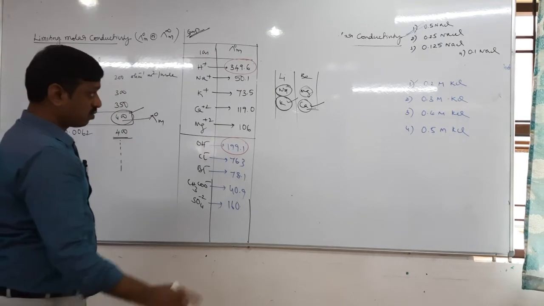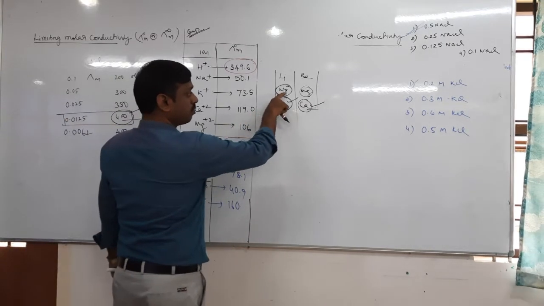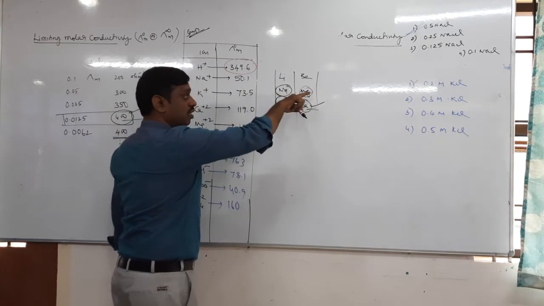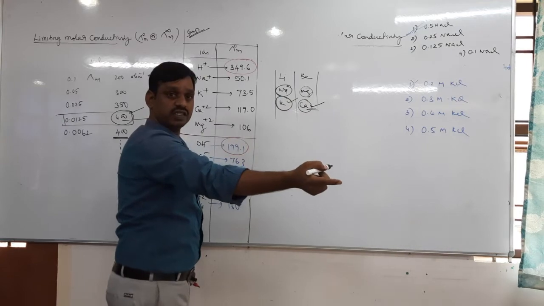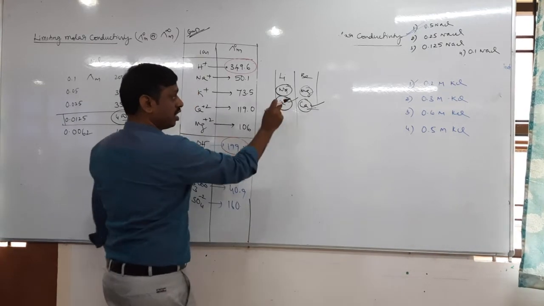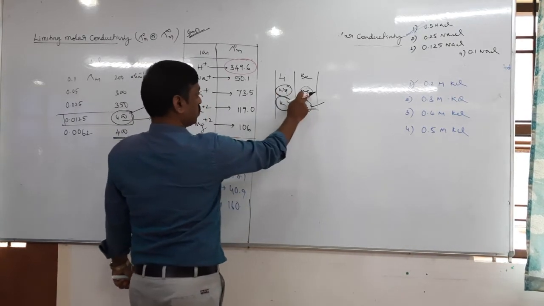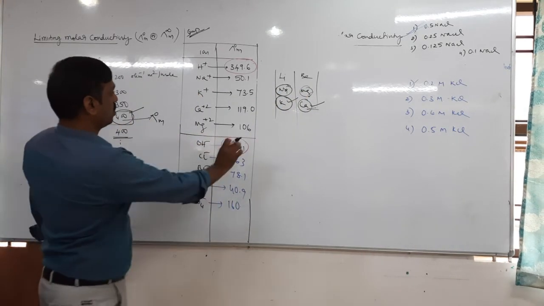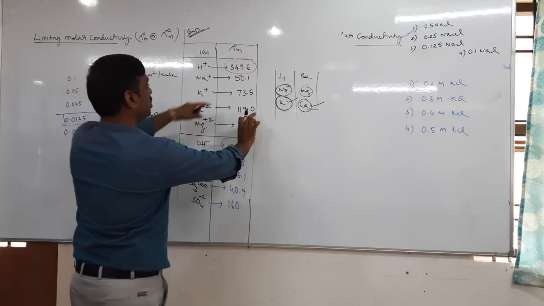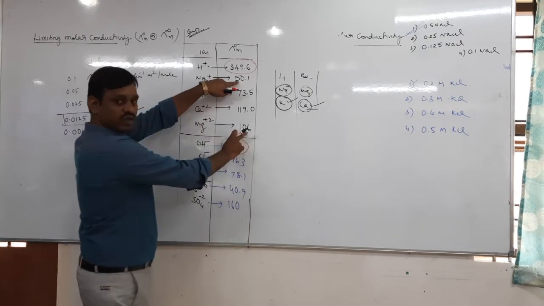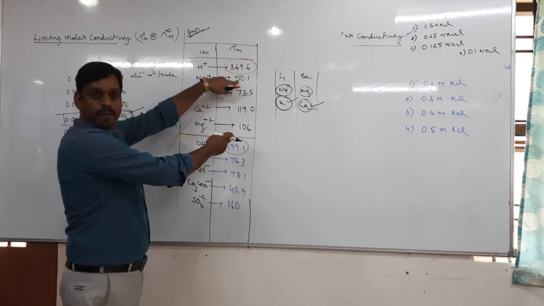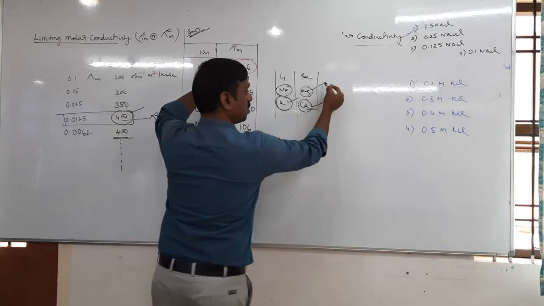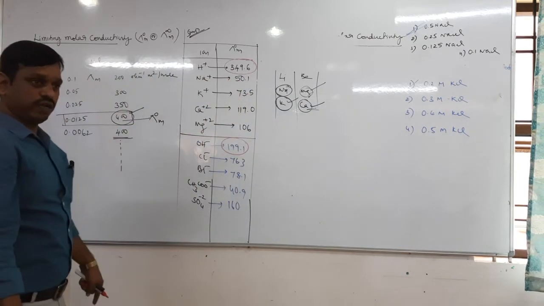Next, tell me, left to right, sodium to magnesium, what happened? The normal size decreases, so the hydrated size increases. Among Na plus and Mg plus 2, whose hydrated size is more? Mg plus 2. Magnesium is here and Na is here. Which is more? You understand? Therefore Mg plus has the lower limiting molar conductivity.